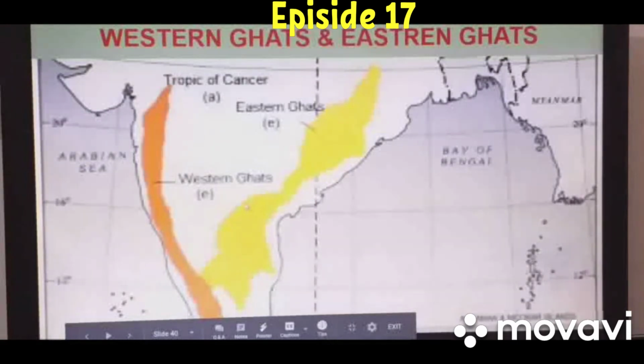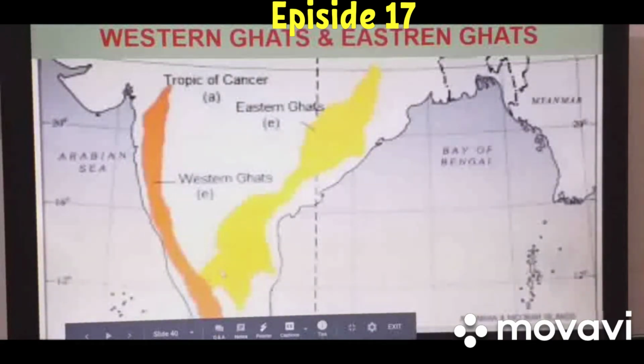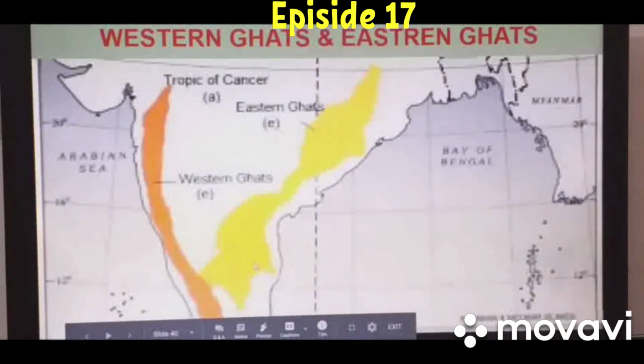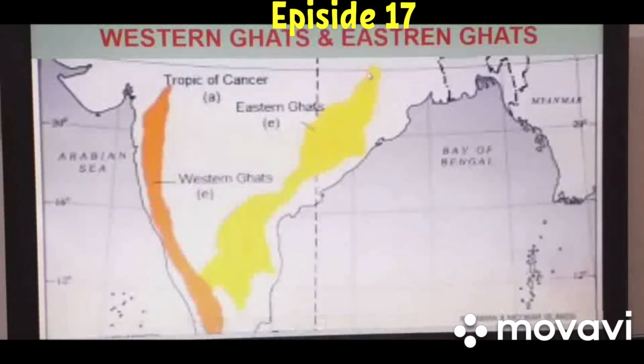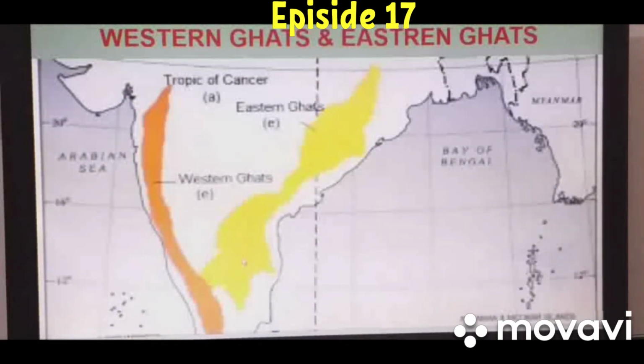Now when we talk about width, you can see here, the width of these ghats is 100 to 200 kilometer, okay, on an average. When we talk about elevation, they are lower in height. Average height of these Eastern Ghats or mountain range is 600 meter from north to south, and from north to south they have the same elevation. Okay, only